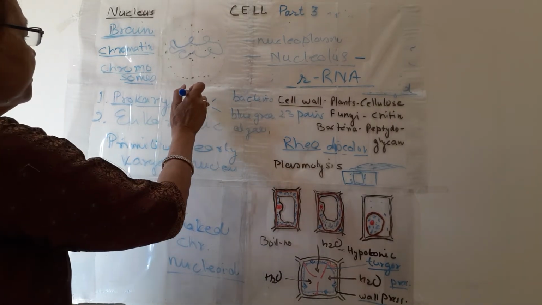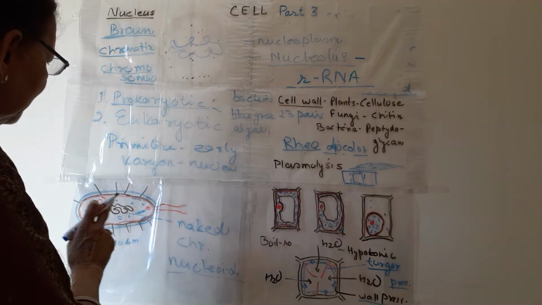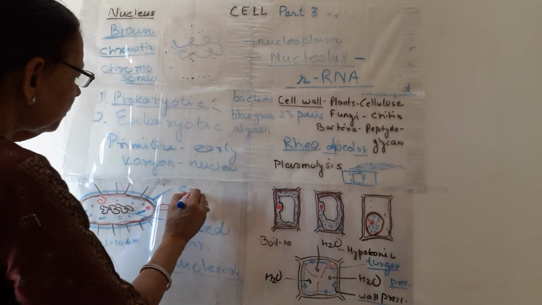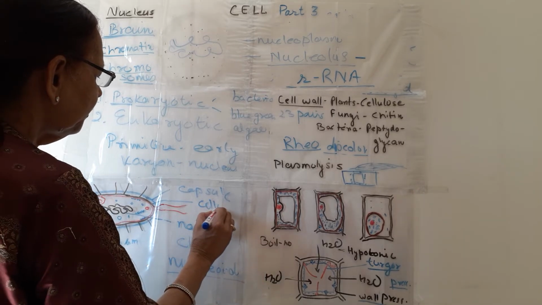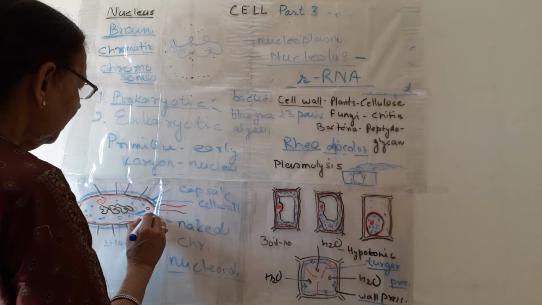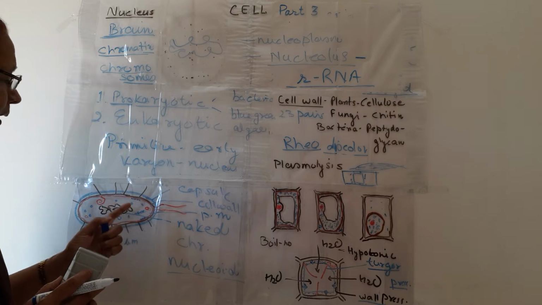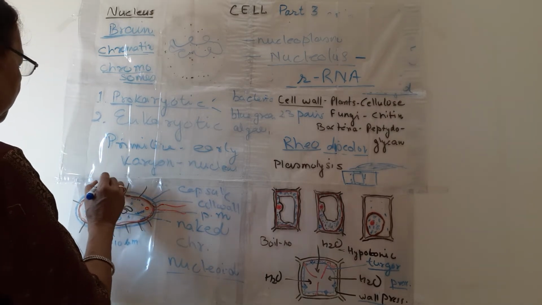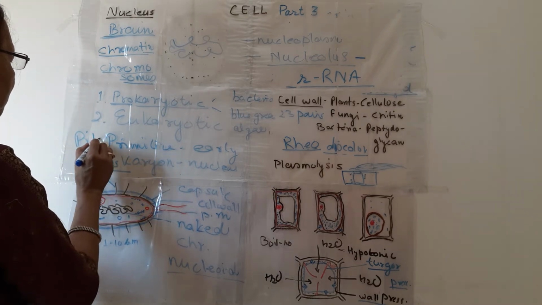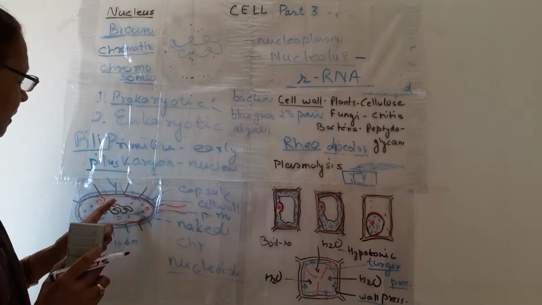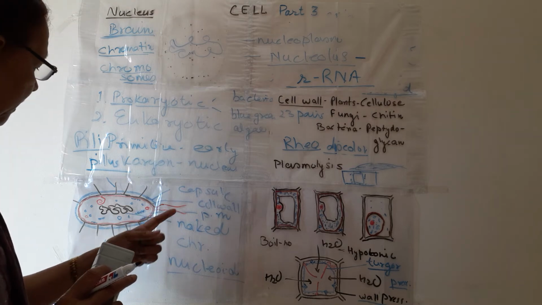So what are the other features of prokaryotic cells or the bacterial cell? The bacterial cell has three coverings. This is the capsule. This is the cell wall. We know bacteria have a cell wall. And the third one is the plasma membrane or cell membrane. These outgrowths are known as pilus, singular pilus and plural pili. These are the flagella. Flagella may be one, two or many.